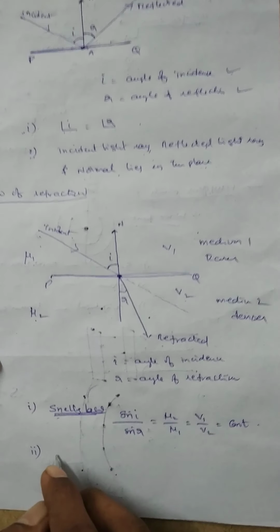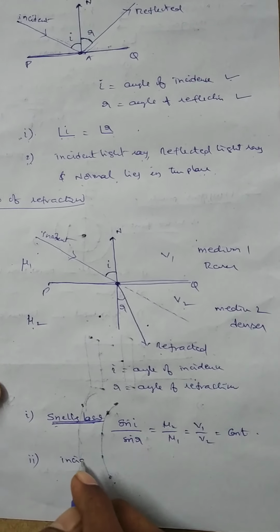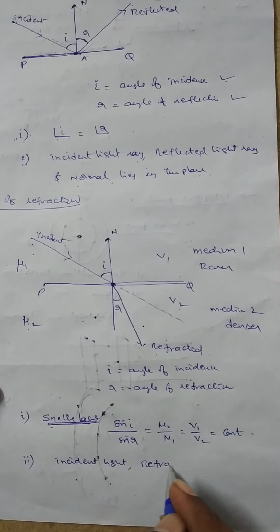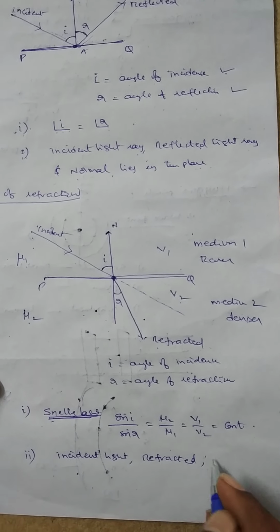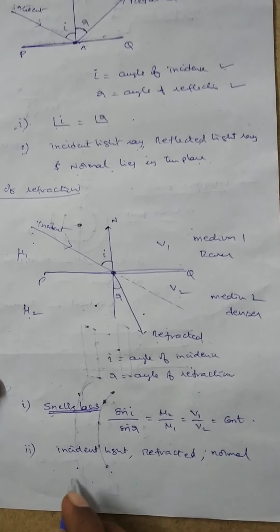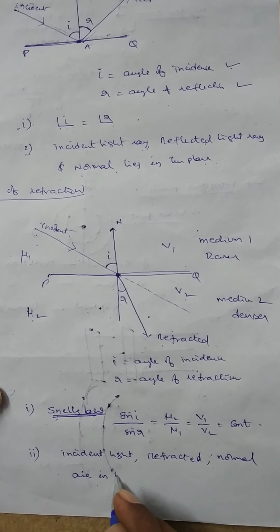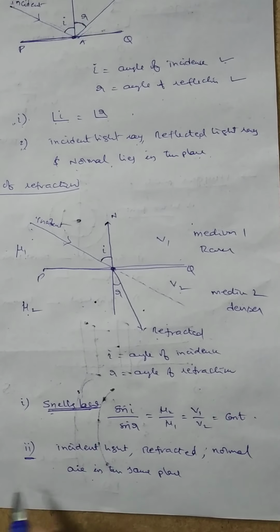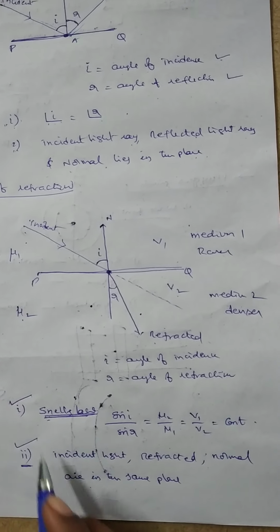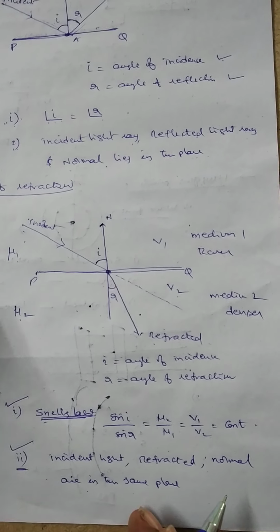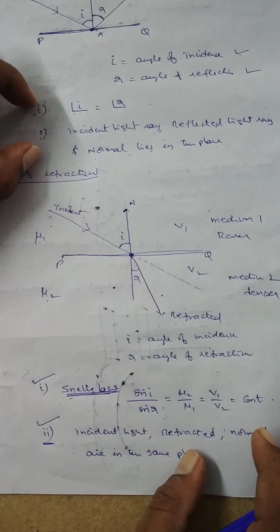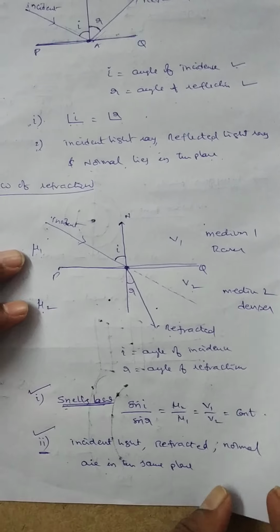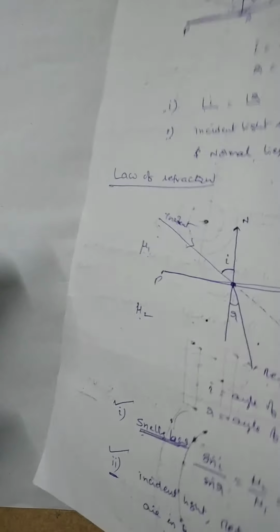And the second law is that the incident light ray, the refracted light ray, and the normal drawn to the surface all lie in the same plane. This is the second law of refraction. Snell's law is the first law, this is the second law. These two laws, the laws of reflection and the laws of refraction, are explained using Huygens principle. It is a very, very important principle.